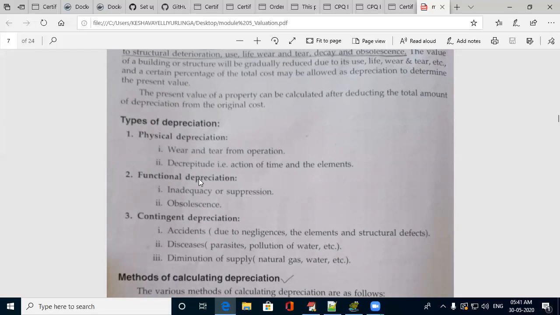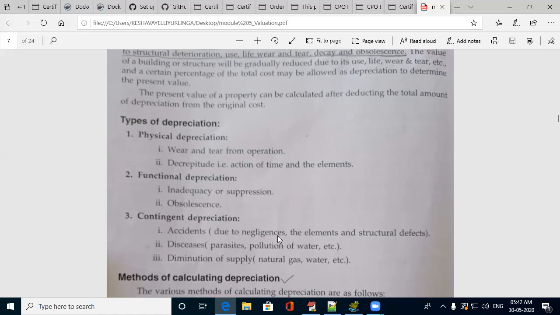If the family members have increased, or they feel this building is not up to our function level, or we need extra rooms or extra functional areas, then it is called functional depreciation. Or they may require another floor in a building, then also the depreciation value will apply. And obsolescence, that means if the fashion has been outdated, then it is also functionally depreciated.